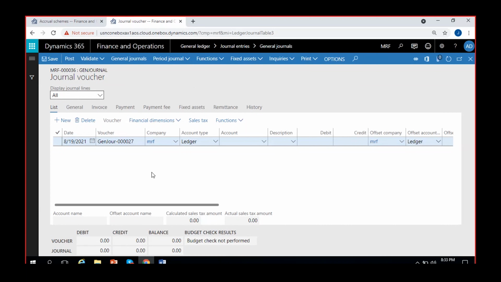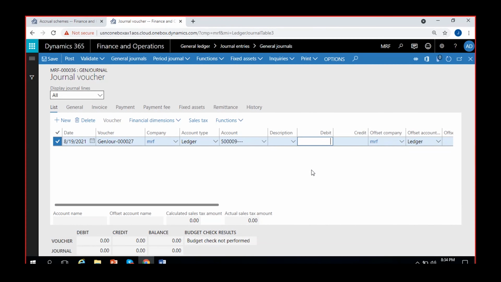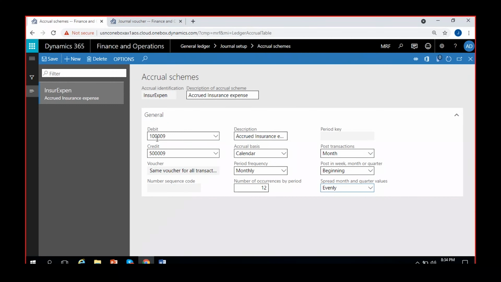So here a line is created. Now I'm selecting the voucher for insurance expense payment. So I'm selecting insurance expense here, which is 5,09,000 account. Here insurance expense. I'm debiting the insurance expense for 60,000. See, we know that insurance expense will be debited. So that is why I gave an accrual scheme insurance expense as credit. We have to give it in reverse in accrual scheme.